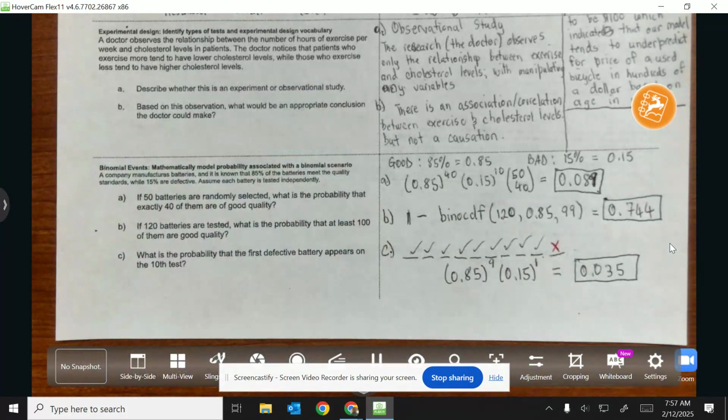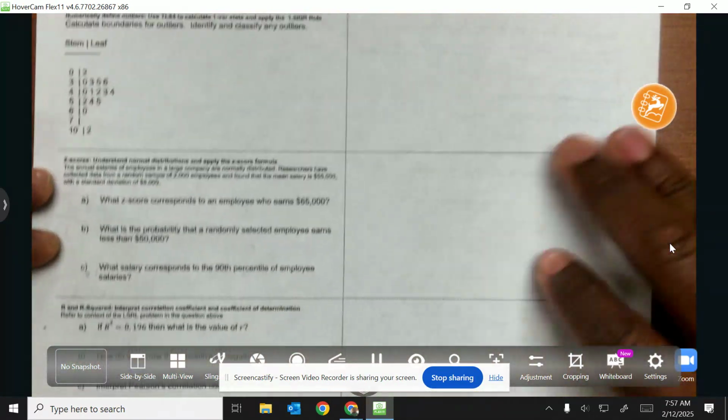So let's do the remaining questions. Let's do the rest. The next question says we're trying to calculate outliers and identify and classify any outliers.